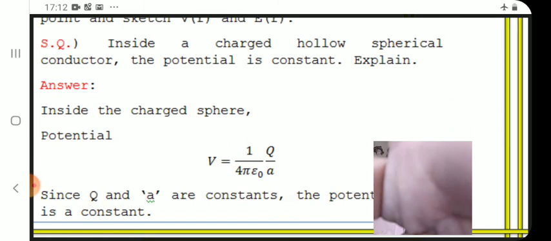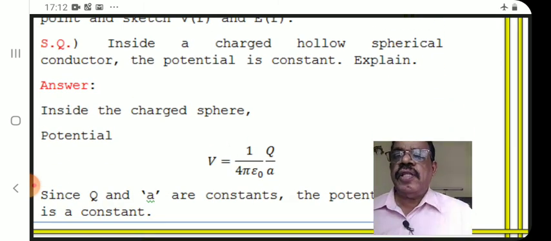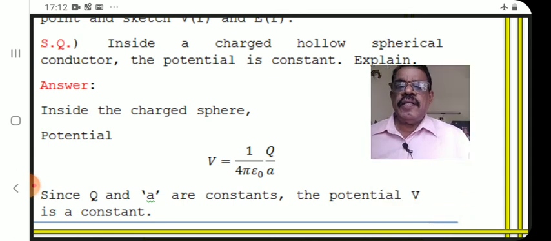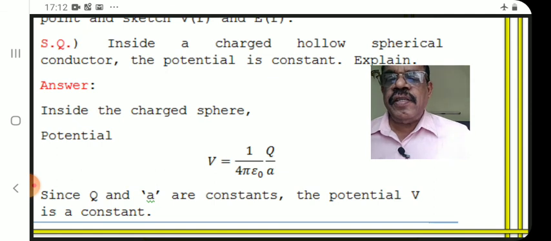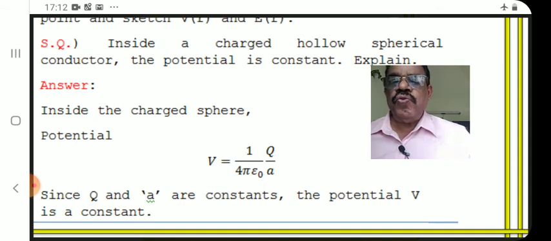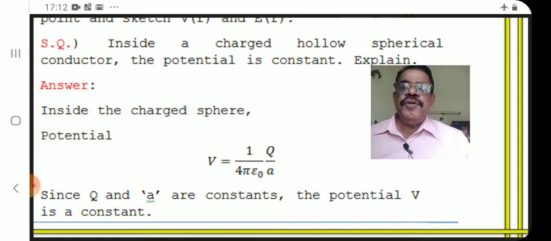And there was a very simple short answer examination question: inside a charged hollow spherical conductor, the potential is constant, explain. It is very easy. Inside the charged sphere, potential V is equal to 1 by 4 pi epsilon 0 Q by a. All terms in the expression are constants. Q is the charge, which is the supplied charge, constant. a is the radius of the sphere, a constant. 1 by 4 pi epsilon 0, 9 into 10 raised to 9, is also a constant. All values in the expression are constants. So potential due to a spherically charged conductor is a constant.